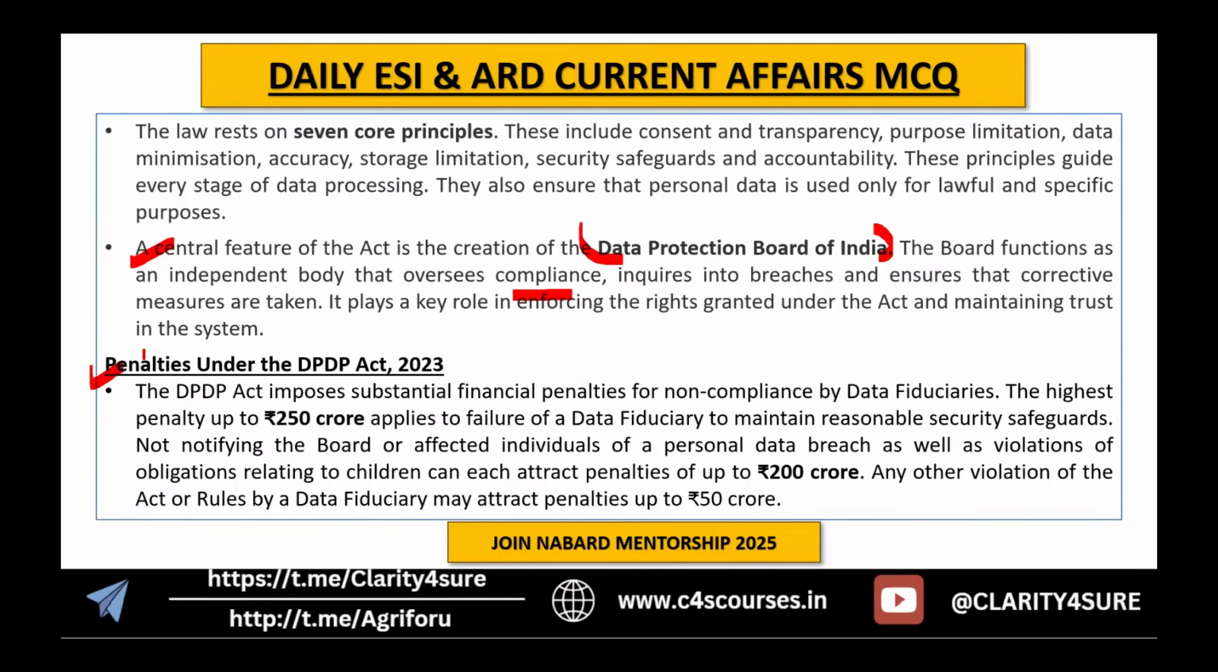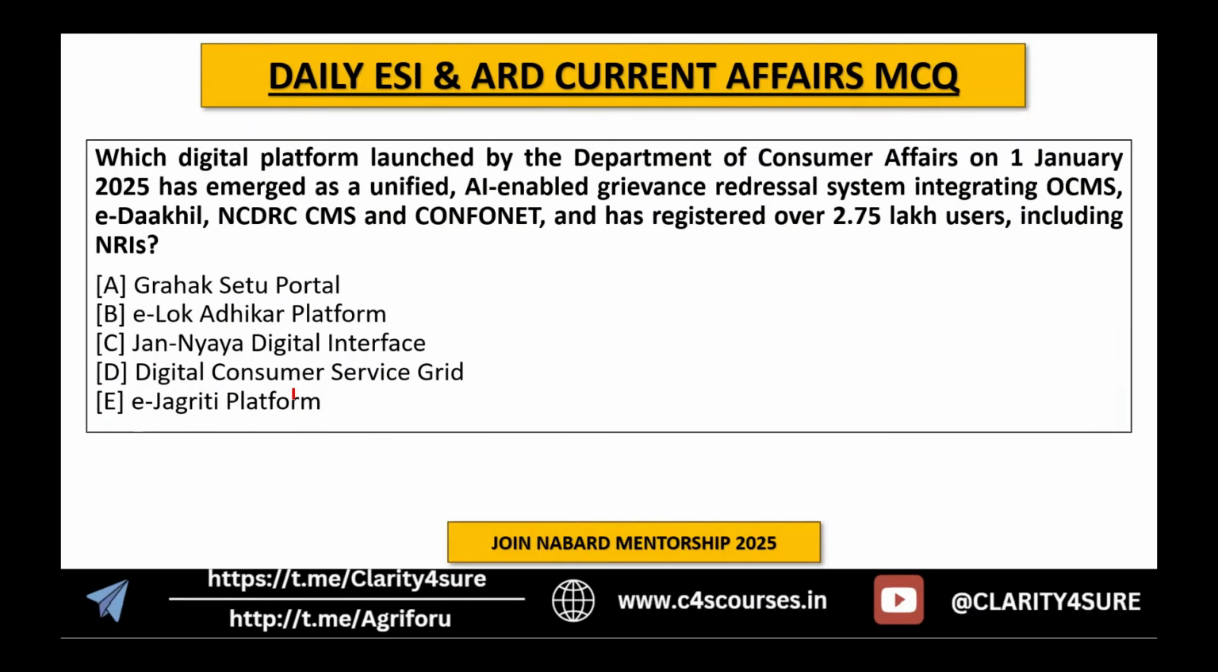Now, penalties under the DPDP. The highest penalty, up to 250 crore, applies to failure of data fiduciaries to maintain reasonable security safeguards. 200 crore applies for not notifying the board or affected individuals of a personal data breach, and violation of obligations related to children can attract penalties up to 100 crore. Any other violations will attract about 50 crore. Maximum, remember, is 250 crore. That's it about the DPDP. Next question is in front of you.